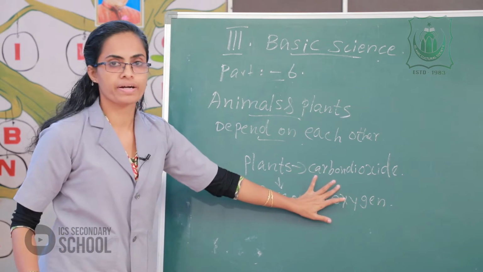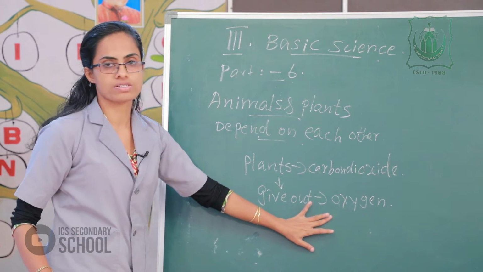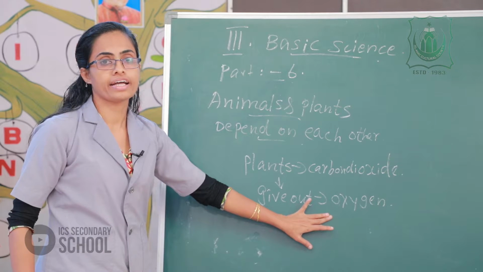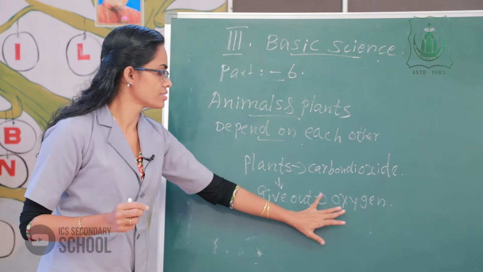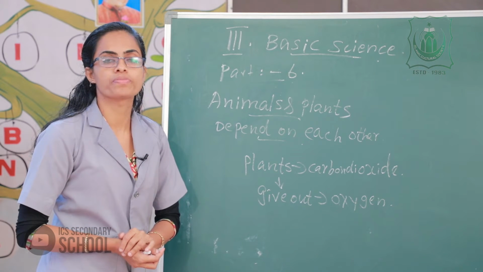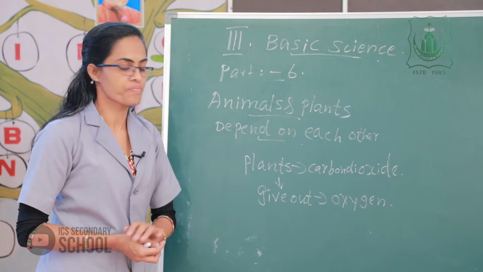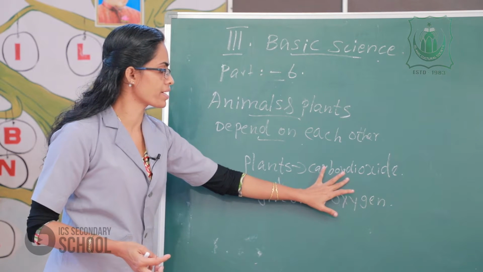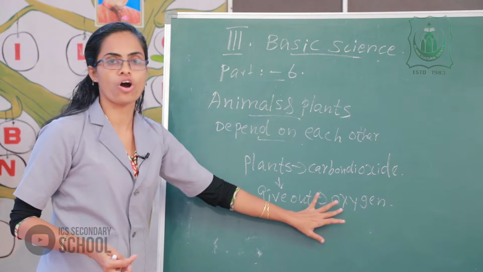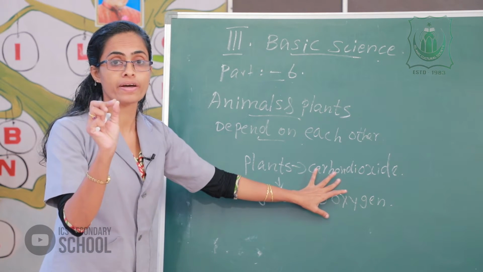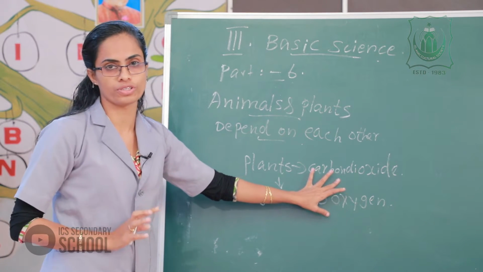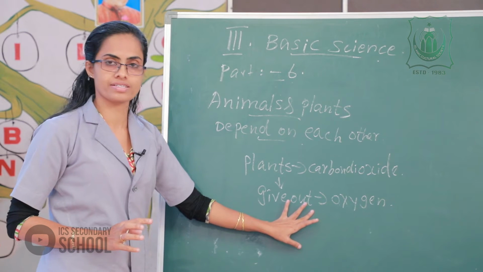Plants take in carbon dioxide and give out oxygen. Animals and human beings need oxygen to breathe. Clear? The plants take in carbon dioxide to prepare food and give out oxygen.